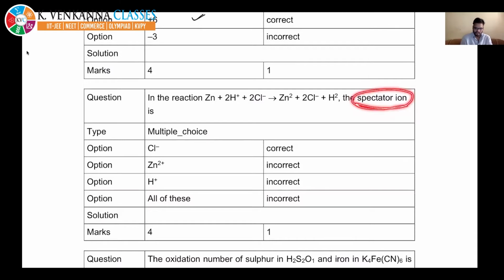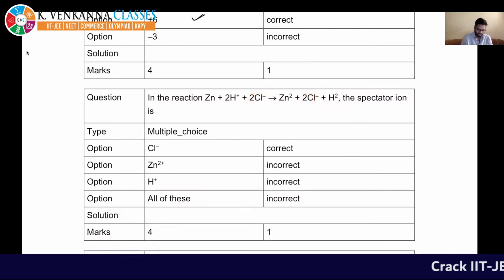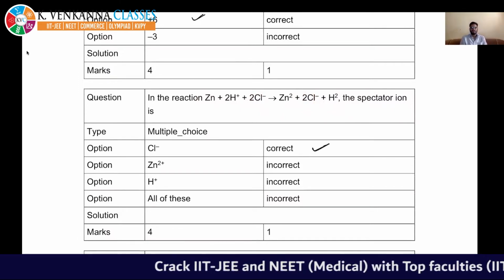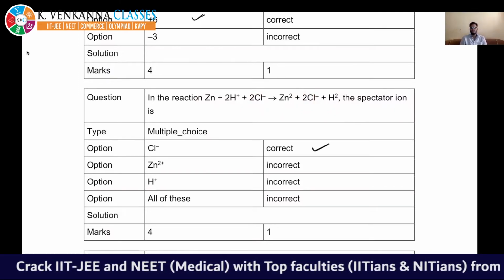So you see Zn is moving to Zn plus 2, H plus is going to H2, there is some typing mistake. So plus 2, 0. But if you see chlorine, here is Cl minus, here is also Cl minus. So this is your right answer, because its oxidation number is not changing.